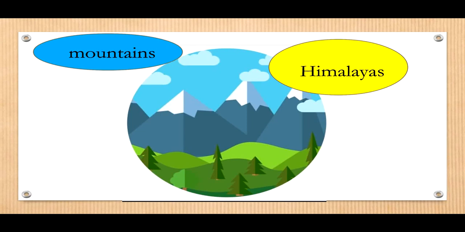So mountain is a common word for all mountains. But Himalayas is only that particular mountain range. So Himalayas becomes a special name. It is a proper noun. Mountain is a common noun because, like I said, it stands for any mountain.